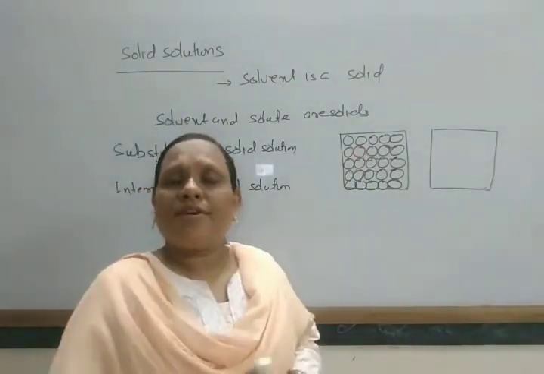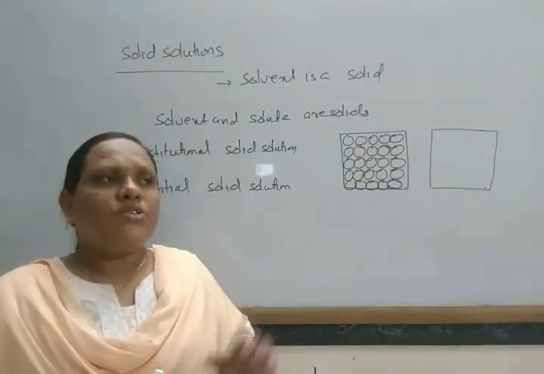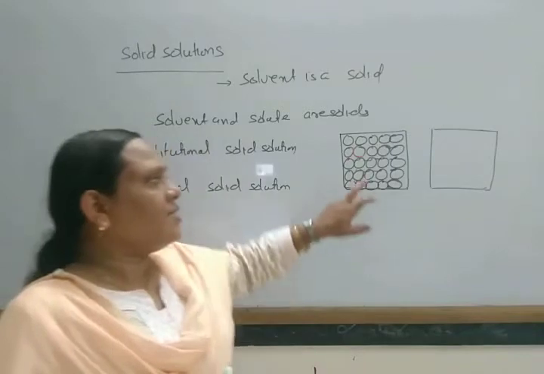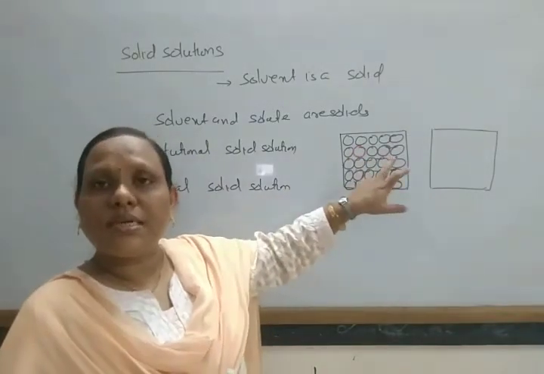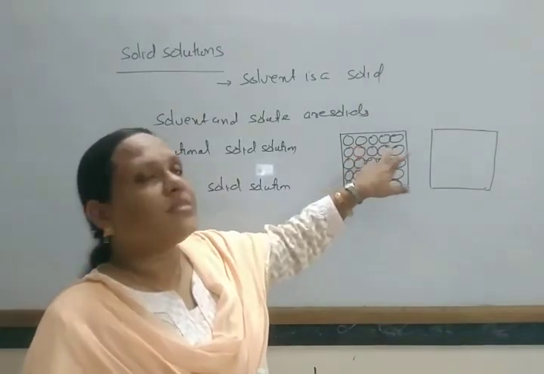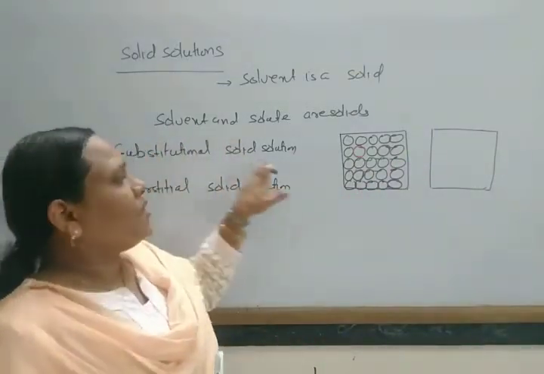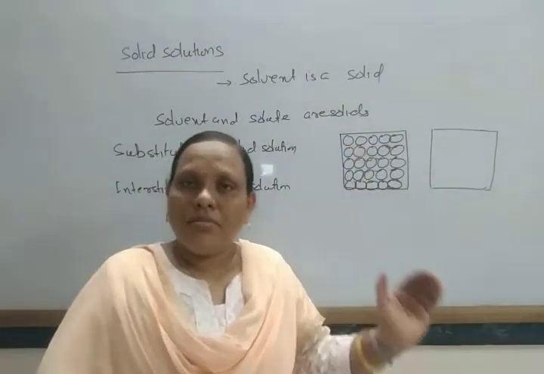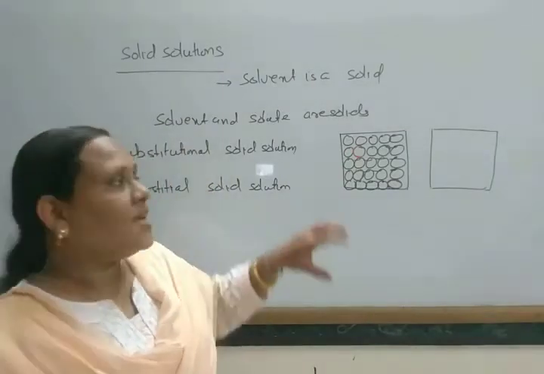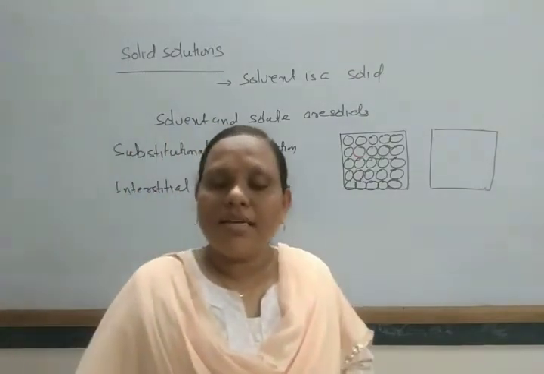Generally, different alloys are formed due to this. You know, generally transition elements form different alloys. So why do they form alloys? Because they have similar atomic size. So due to their similar atomic size, in place of one atom, another atom can be replaced. For example, suppose zinc and copper are there. So in place of copper, some zinc atoms are replaced. In this way, a zinc copper alloy can be formed. So in a substitutional solid solution, in place of one atom or ion or molecule, another atom or ion or molecule is substituted.